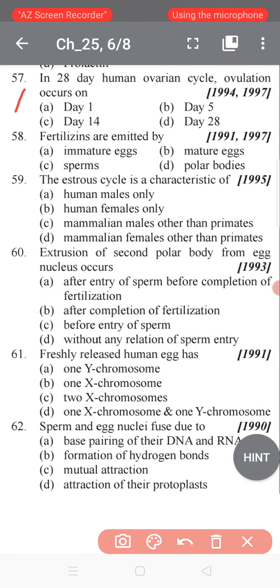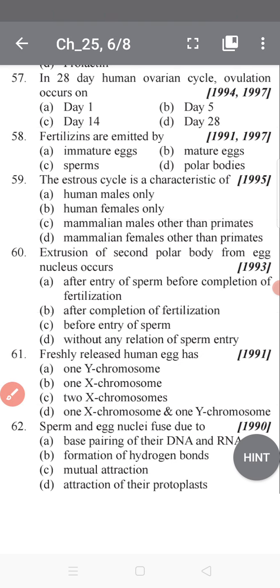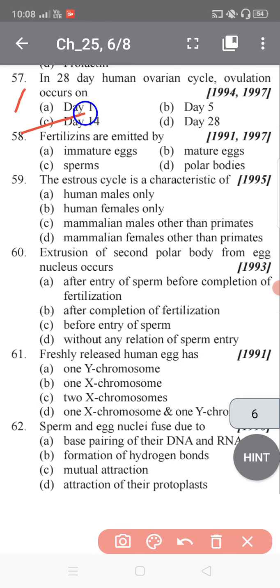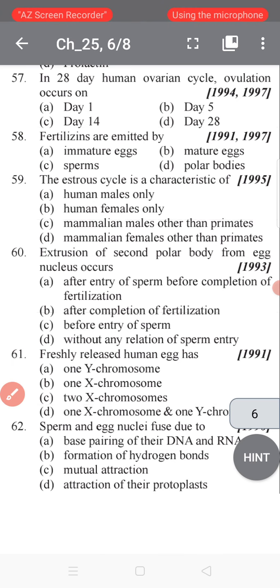Question 57. In the 28-day human ovarian cycle, ovulation occurs on which day? This is a very simple question. The 14th day. The 28-day human ovarian cycle is called the menstrual cycle. On the 14th day, the mature ovarian follicle leaves the ovary and comes into the fallopian tube.